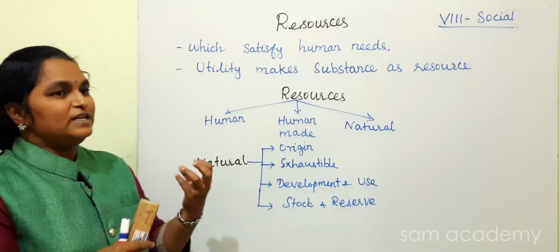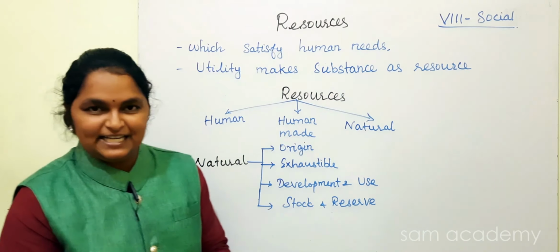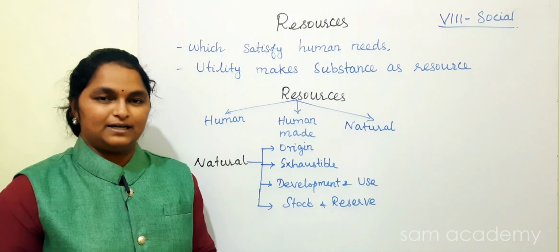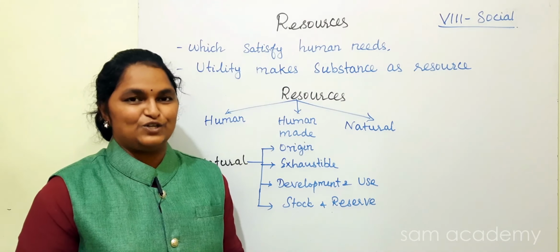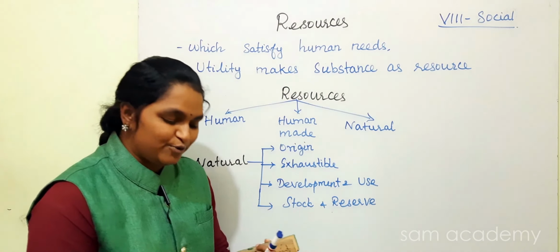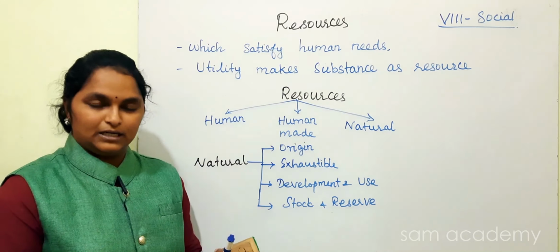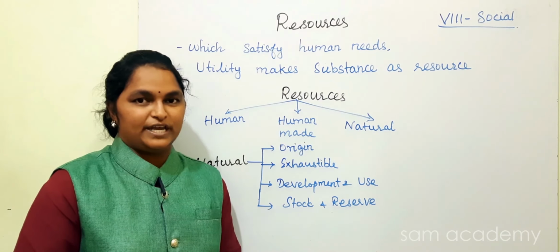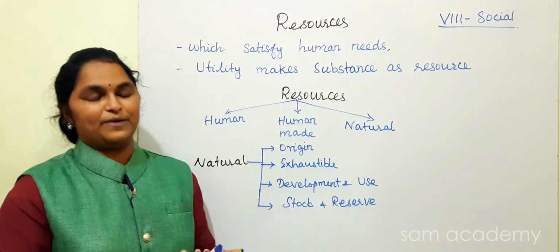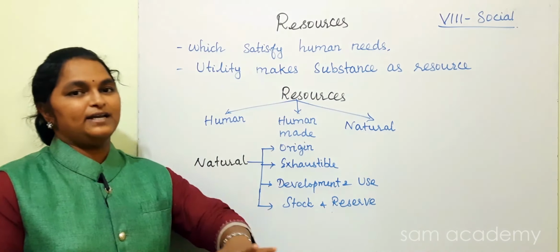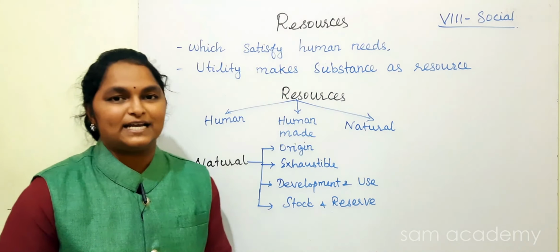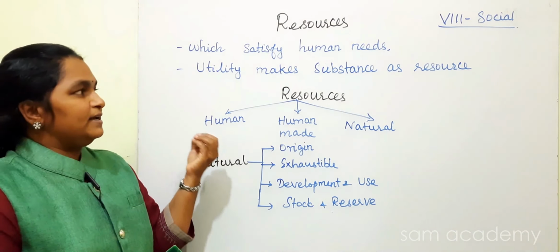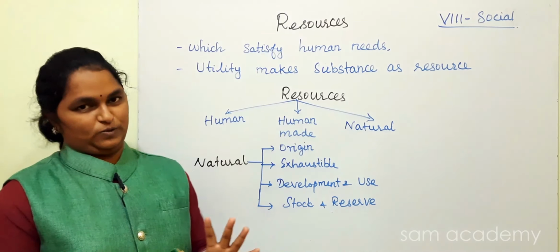Okay. Now, see, some minerals are there. Without knowing how to extract the mineral from the earth, we can't use it. So, we have the technology to extract minerals from the earth and we use those minerals, examples coal, petroleum, natural gas. So, when it becomes usable, only then it is called a resource. Utility makes the substance a resource.